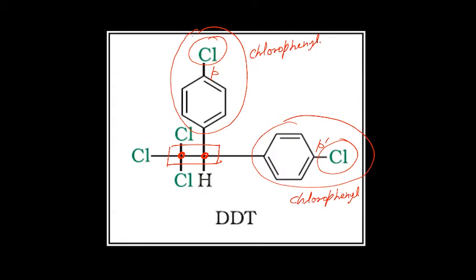So these are two, but at two different para positions. So it is actually para chlorophenyl. This is also para chlorophenyl, but to differentiate, this is written as P dash. So when we combine these two, we write P dash diphenyl, dichlorophenyl.